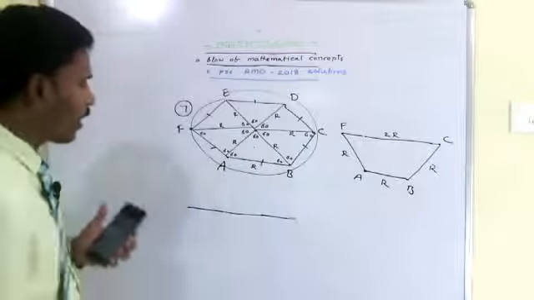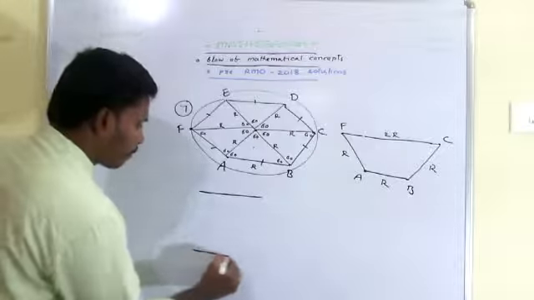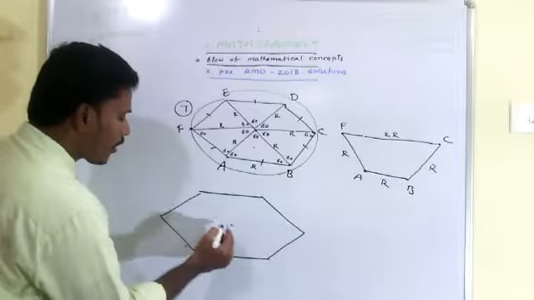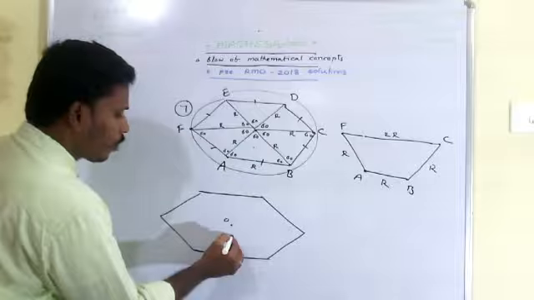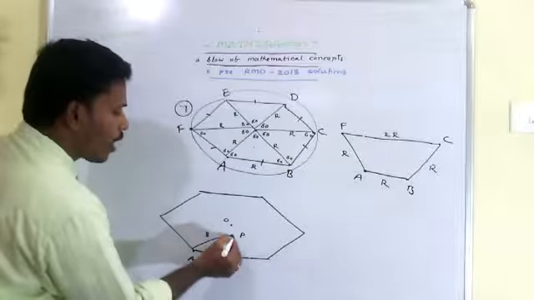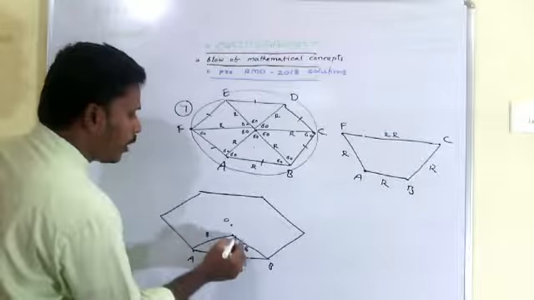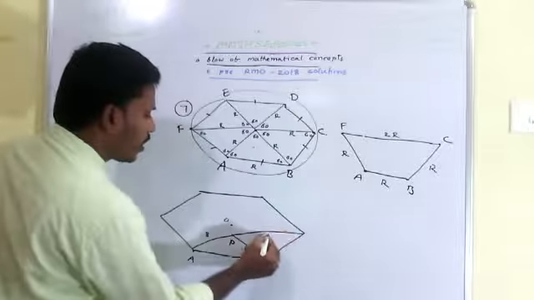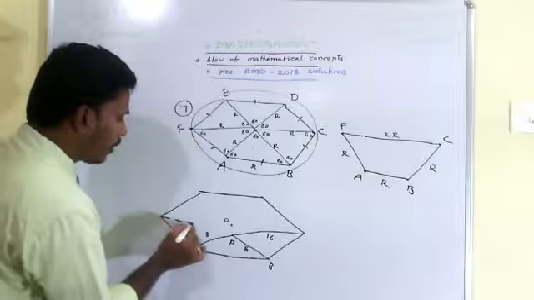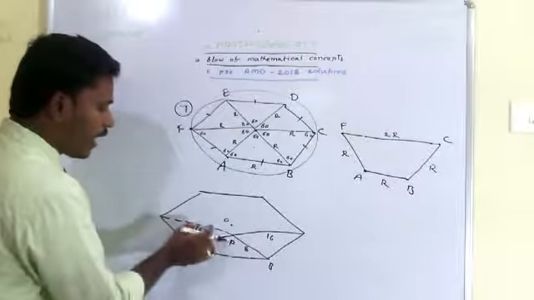If you have a regular hexagon, this is actually the center of the hexagon, and if you took a point P in the regular hexagon, the distance from P to one vertex A is 8, and P to another vertex B is also 8, and from this point P to this consecutive vertex is 16. Since it is a symmetrical shape, since this part is 16, automatically this part also becomes 16. So this is 8 and this is 16, this is 8 and this is 16.